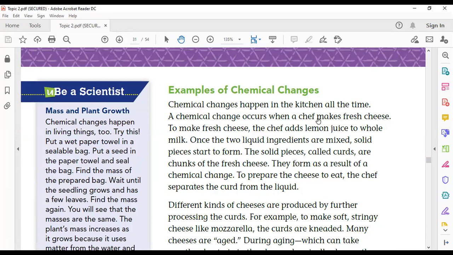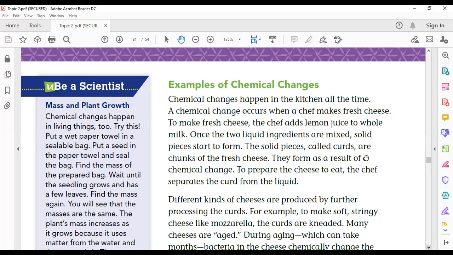A chemical change occurs when a chef makes fresh cheese. To make fresh cheese, the chef adds lemon juice to whole milk. So when you make fresh cheese, this is a chemical change because you start with different substances and end with new substances.